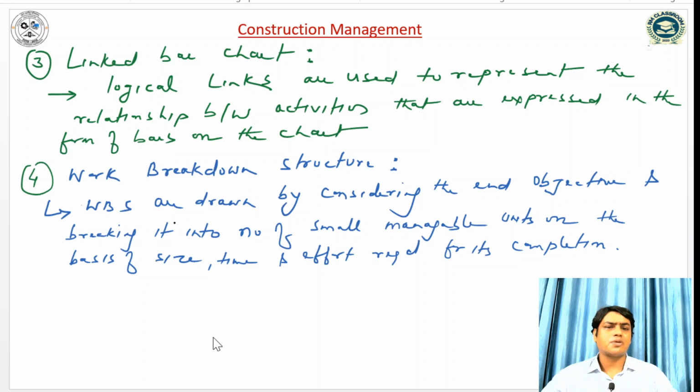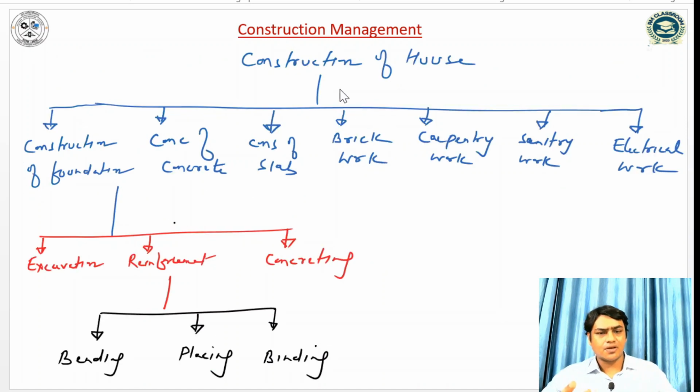The fourth one is the work breakdown structure. WBS is drawn by considering the end objective and breaking it into a number of small manageable units on the basis of size, time, and effort required for completion.